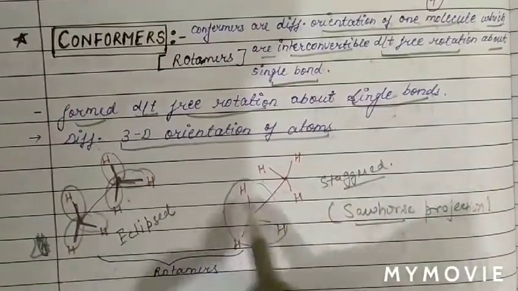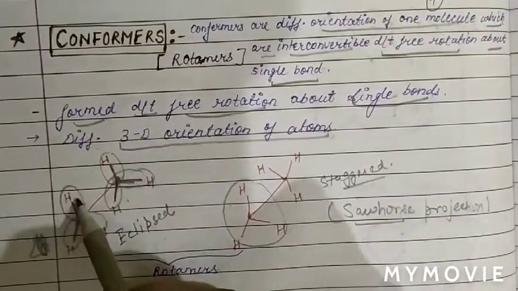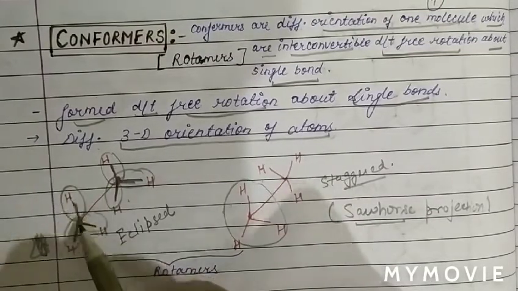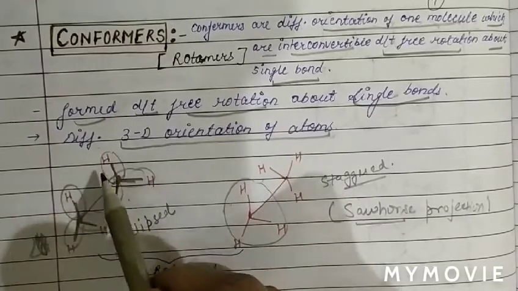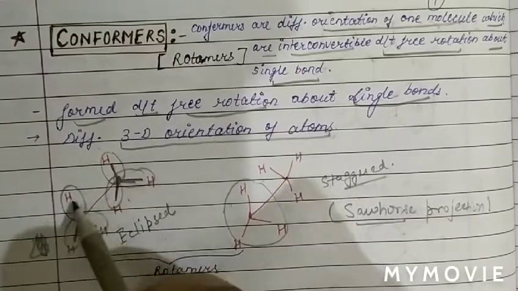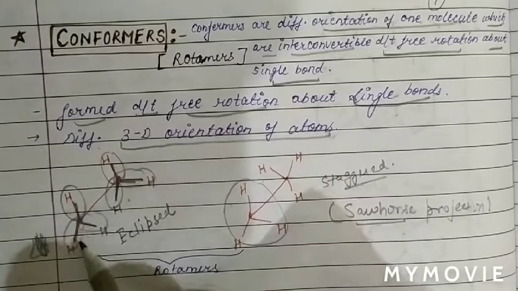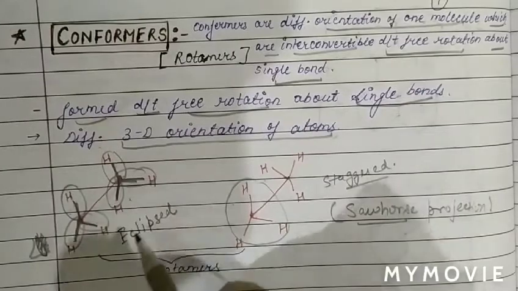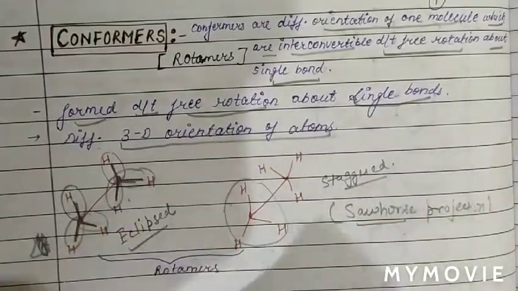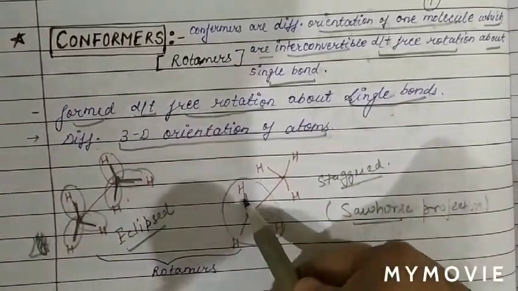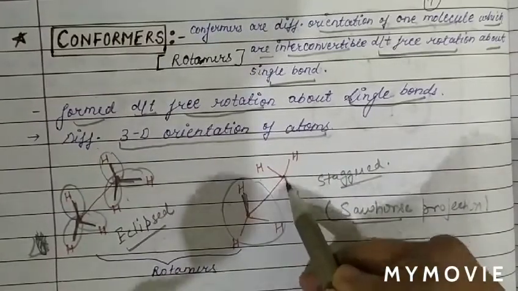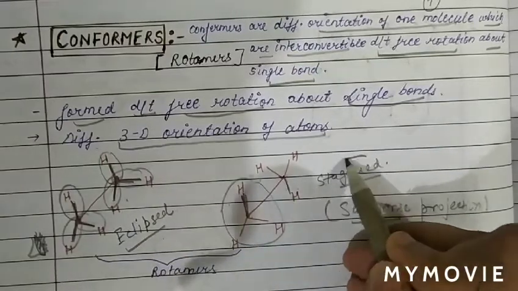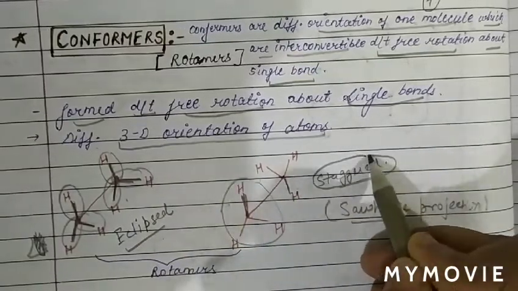Basically when atoms are hidden by another atom, these carbon-hydrogen bonds overlap each other, and these two overlap each other, and these two also overlap each other. This position we call the fully eclipsed position. But here this carbon-hydrogen bond and this carbon-hydrogen bond are anti to each other, so the staggered position we also call the anti position.